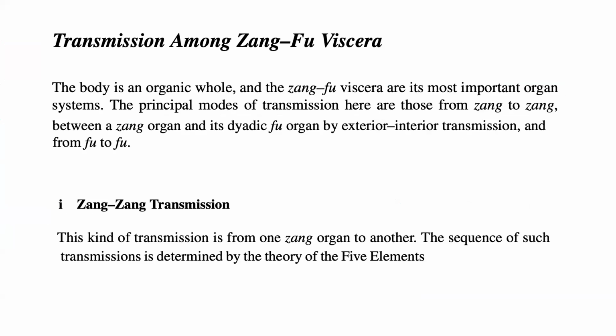So, the transmission among Zang Fu viscera. The body is an organic whole, and the Zang Fu viscera are its most important organ systems. The principal modes of transmission here are those of Zang to Zang, between a Zang organ and its dyadic Fu organ by exterior-interior transmission, and from Fu to Fu.